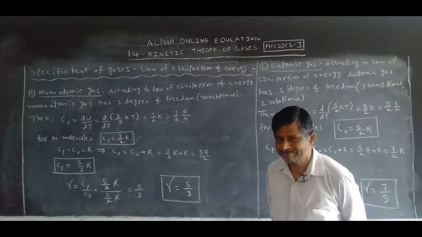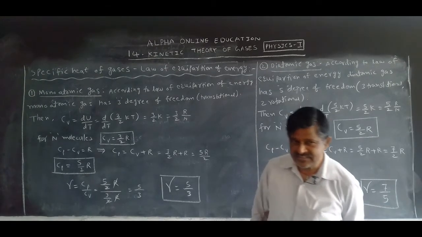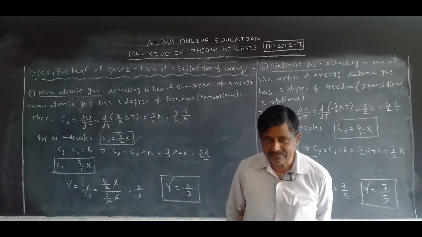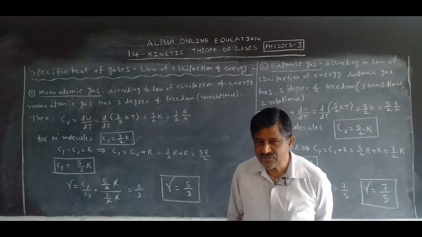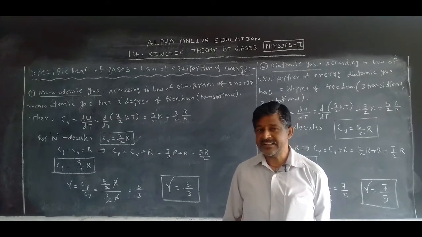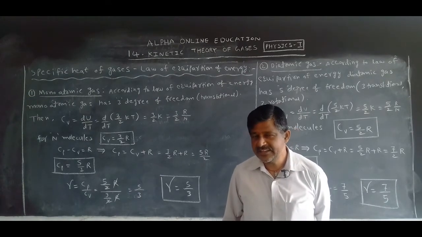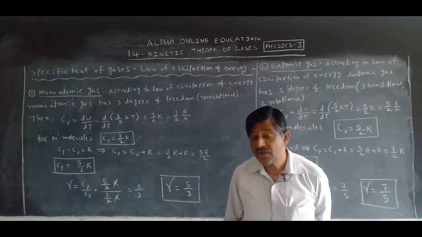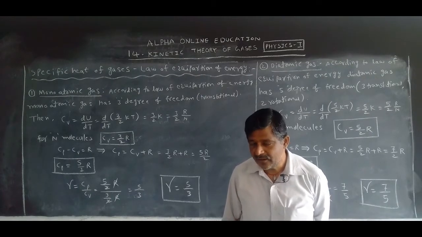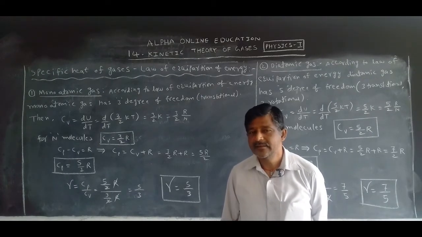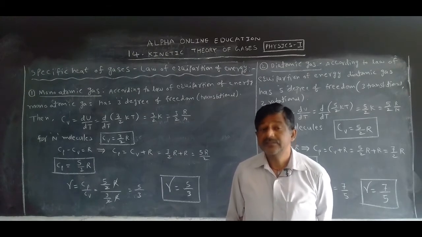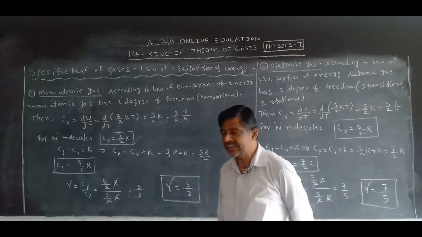Translatory motion: x direction, y direction and z direction. That is translatory. Each degree of freedom has energy of how much? Half kT, or half kBT. But for 3 degrees of freedom, 3 by 2 kT.